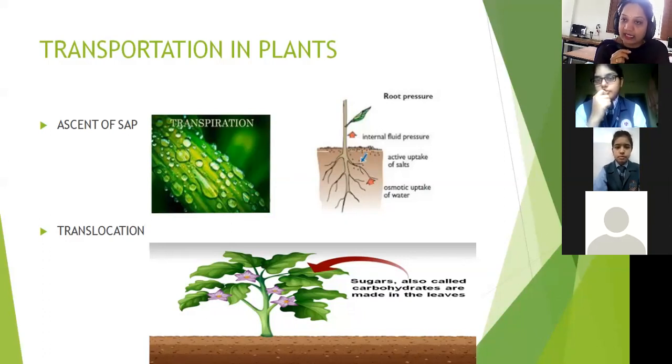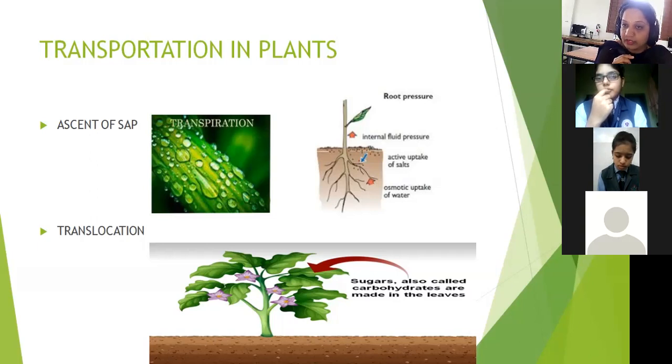What do you mean by ascent of sap? Did you hear the word sap before? Did anyone hear? No. Sap means the movement of water and minerals.